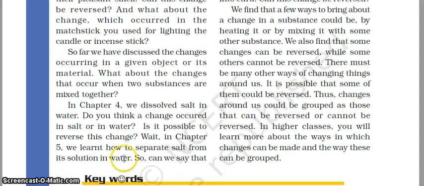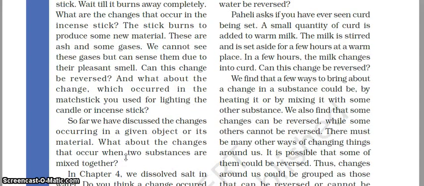So students, we have studied the different reversible and irreversible changes, as well as physical and chemical changes. So that's all for today. In the next part, we will discuss the different changes further.